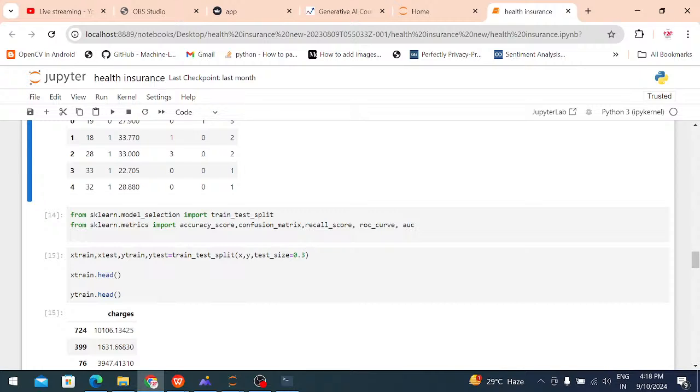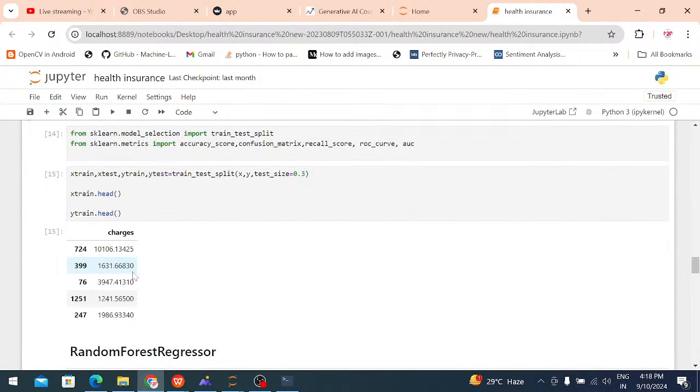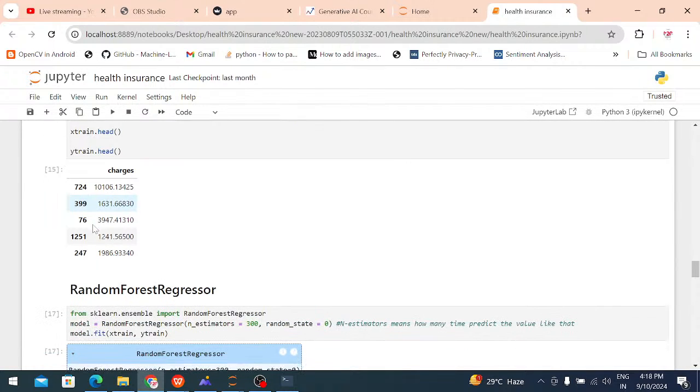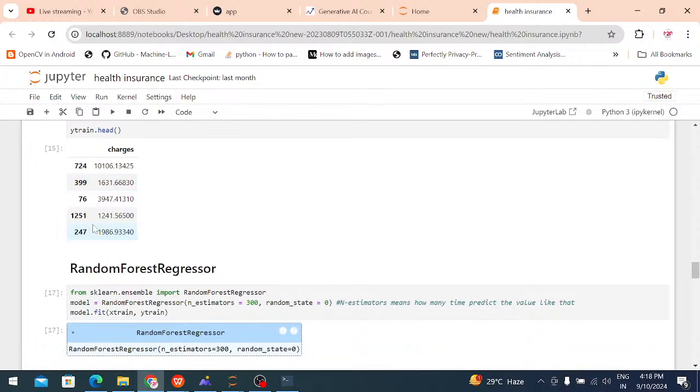Even a 50-50% split is possible, but I give most of the data to training, because whatever you train the machine on is what the system performs on. It can be 60% training and 40% testing, 70% training and 30% testing, similarly 80-20 or 90-10. Now x_train.head and y_train show the first training values: the input training values and output training values.